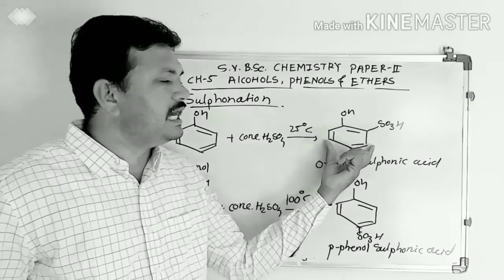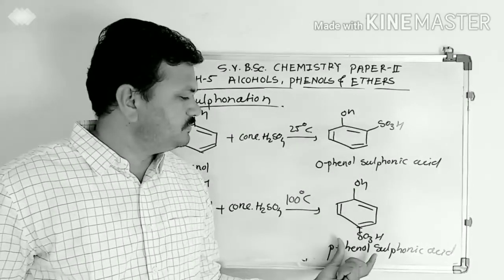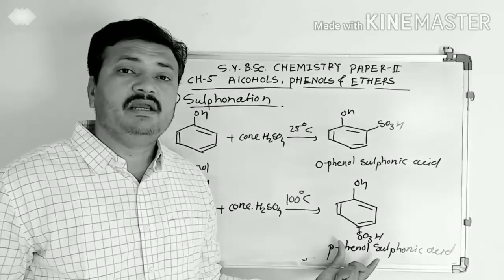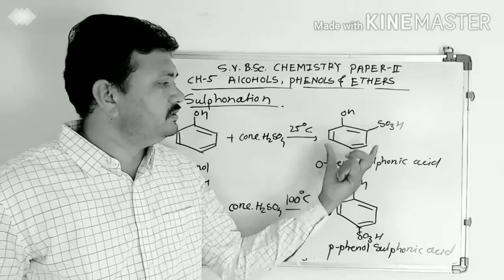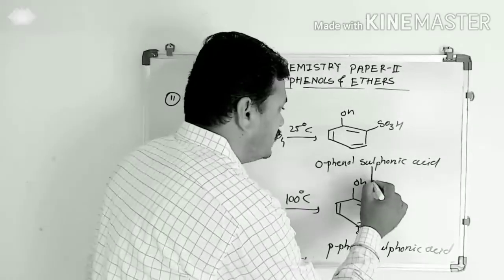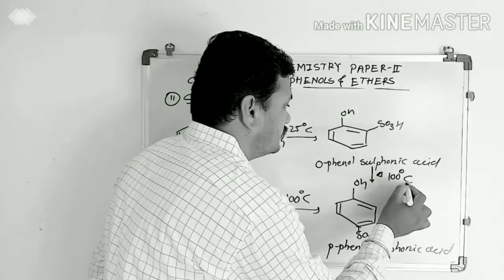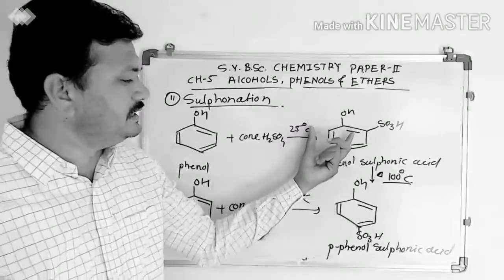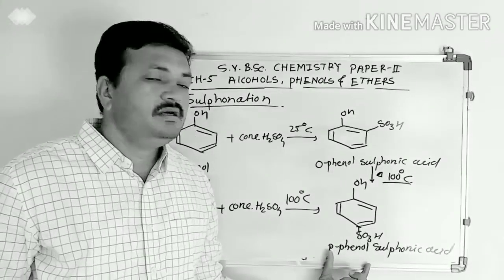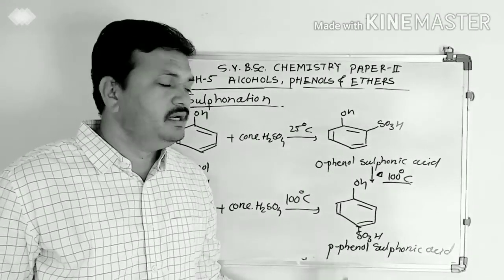This product is the kinetically controlled product, and this product is the thermodynamically controlled product. If we heat this ortho product at 100 degrees Celsius, this ortho product gets converted into this para product. Okay.